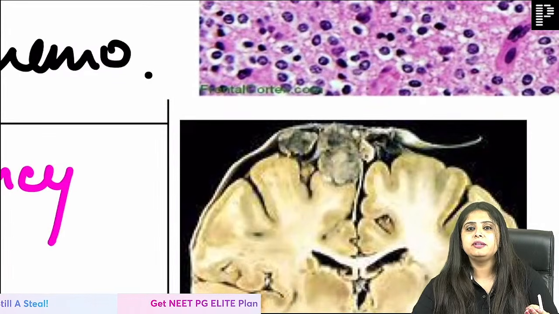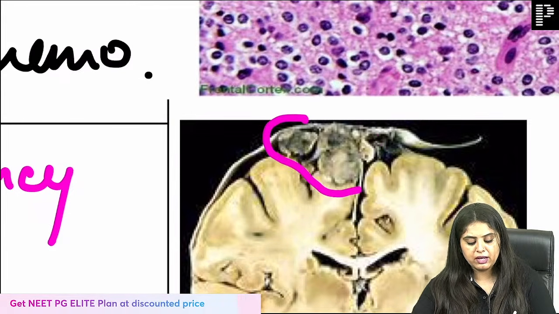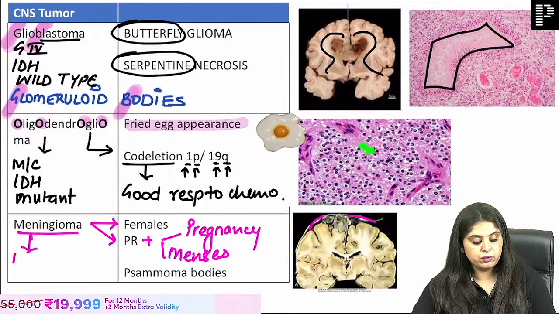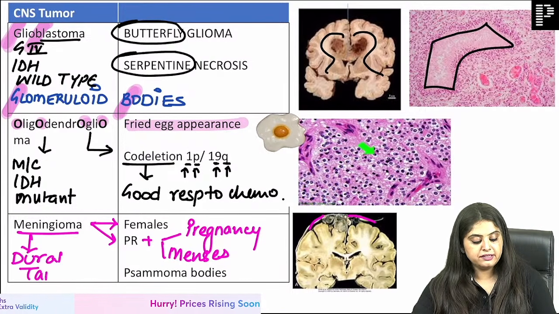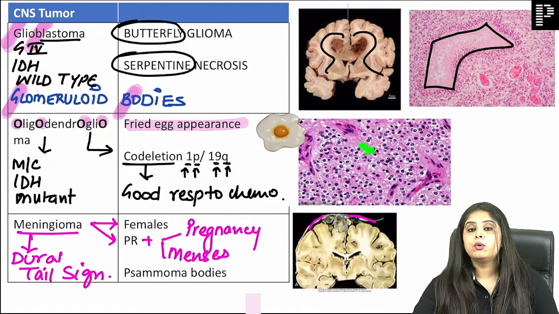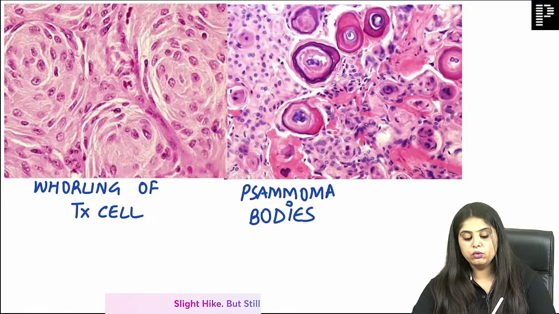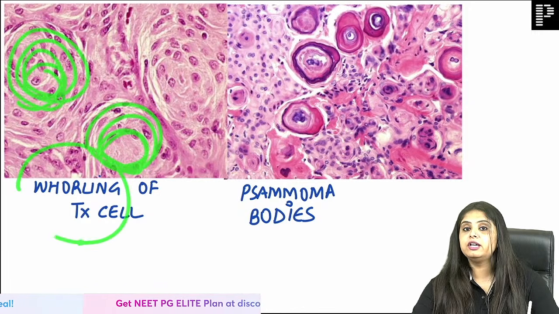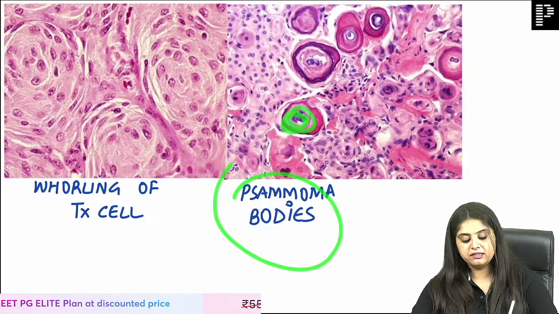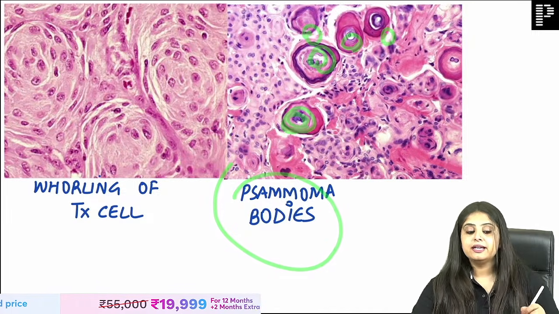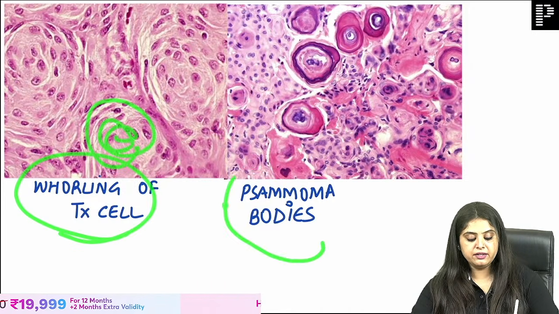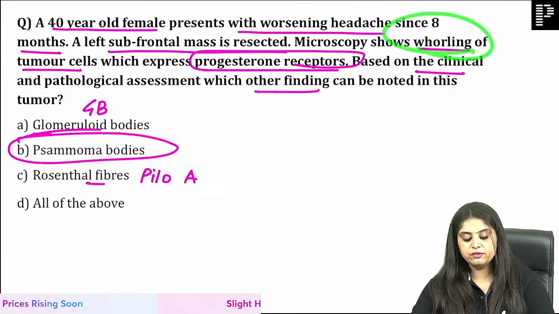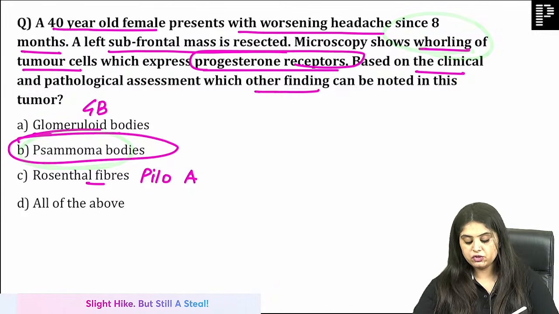Guys, can you quickly tell me what is the radiology sign? It comes from the meninges, very good. But what is that radiology sign where you see a tail coming out, which all of you are aware of? That is the dural tail sign, which is going to be positive in radiology. What do you see, ma'am, in meningioma? Everything goes round and round, which means the tumor cells are also going round and round. That is known as whirling of the tumor cells. And who can forget the psammoma bodies are also round? So round tumor cells called whirling, round psammoma bodies. They had mentioned whirling of the tumor cells in the question, and I mentioned round psammoma bodies.